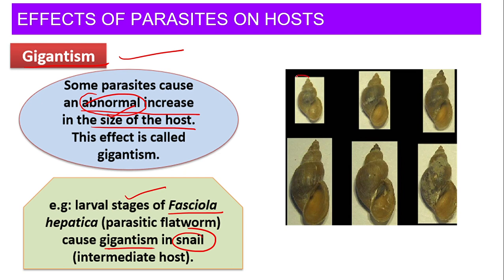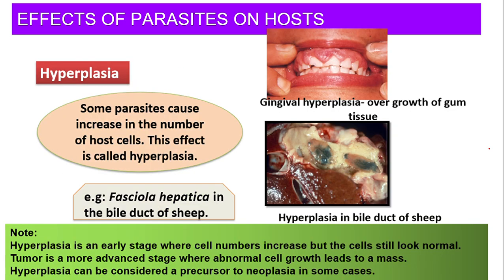यहाँ पे देखो class, this is the picture of snail. Now, due to fascicola, what is happening? Abnormal increase in the size of snail has seen, right? Now, the next one is hyperplasia. Hyper means more, right? Now, some parasite cause increase in the number of host cell. क्या abnormal लिखा है? Abnormal नहीं लिखा है. It is just an increase in the number of host cell. We call it as hyperplasia.